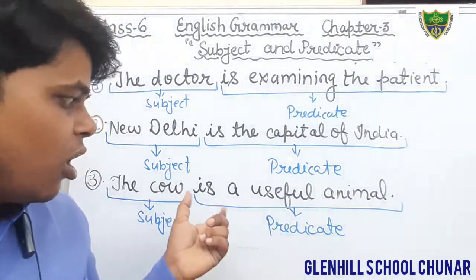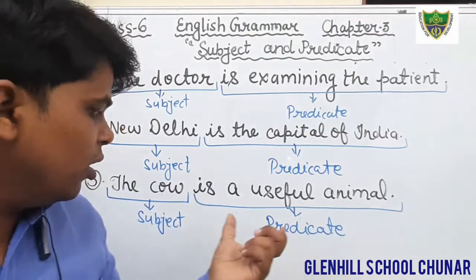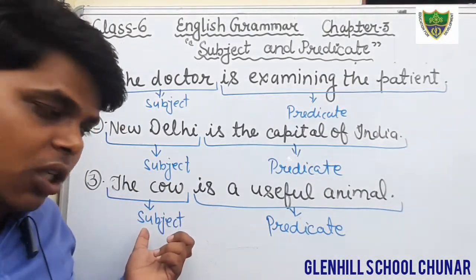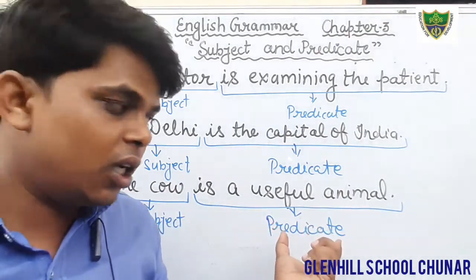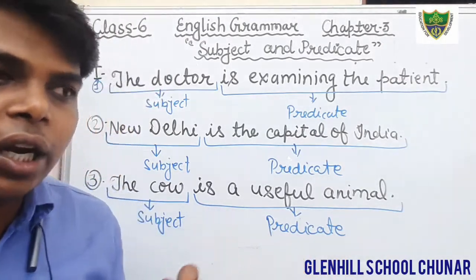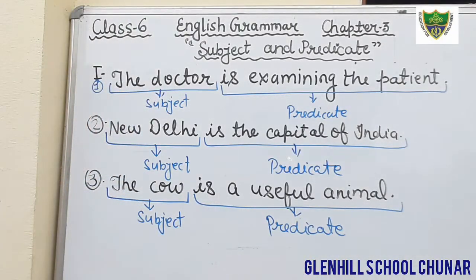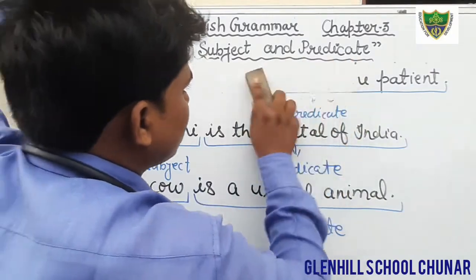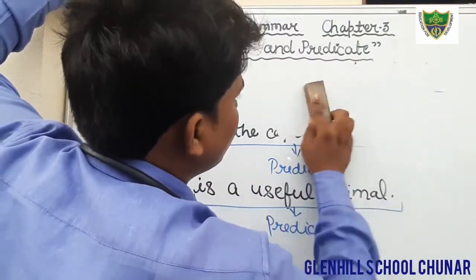In this sentence, the cow is a useful animal. In this sentence, what is subject? Here, subject is the cow, and what is predicate? Is a useful animal is predicate. Okay, students. So in the column of subject, you will write down the cow. In the column of predicate, you will write is a useful animal. I hope that you all have understood and you can do by your own. You try to do.